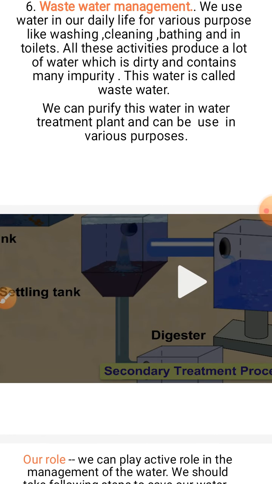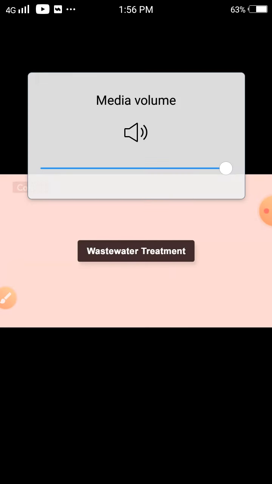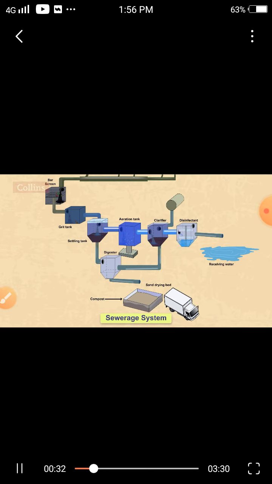In this video, the whole process of wastewater treatment is shown. Let's see this video and understand the whole process of water treatment. Stages: wastewater is treated to remove the physical, chemical, and biological contaminants present in it through various processes.